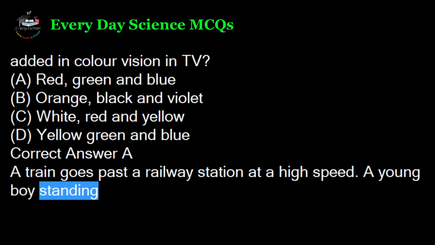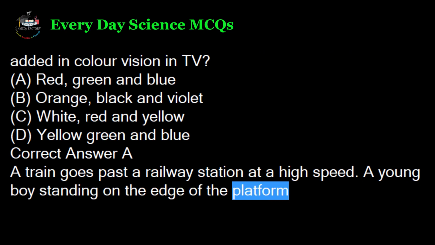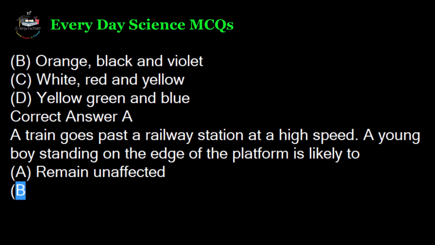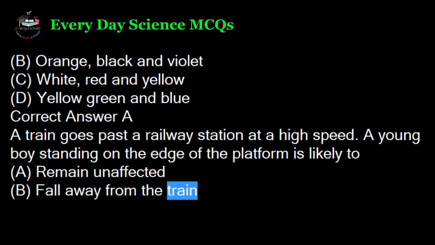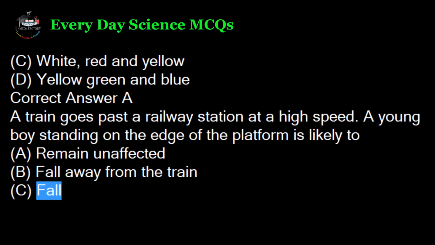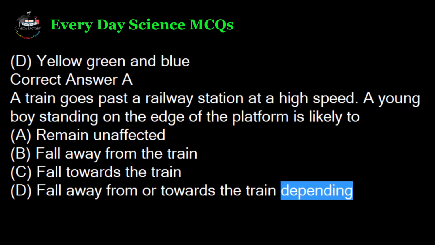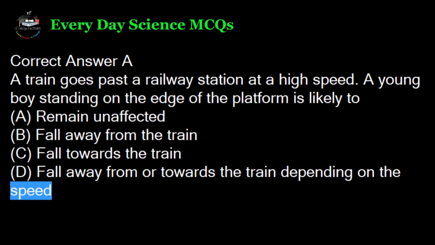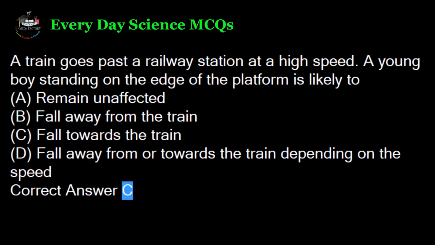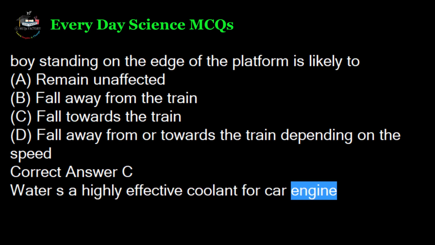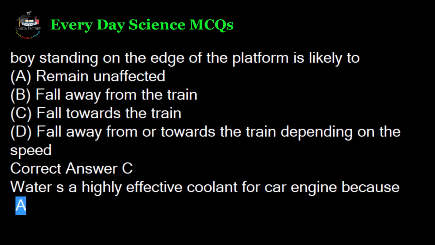A train goes past a railway station at a high speed. A young boy standing on the edge of the platform is likely to A. Remain unaffected, B. Fall away from the train, C. Fall towards the train, D. Fall away from or towards the train depending on the speed. Correct answer C.